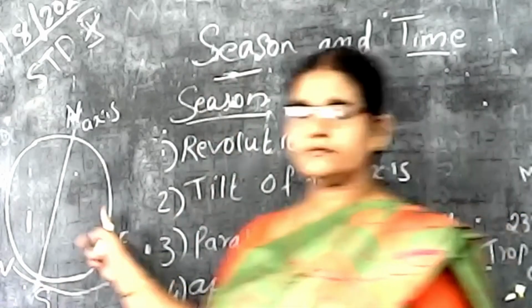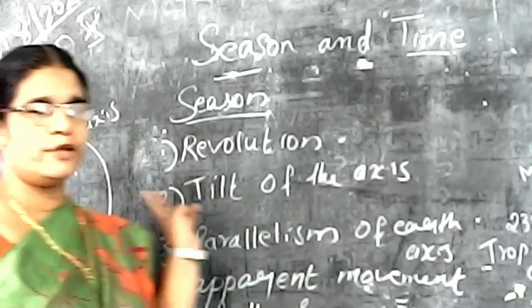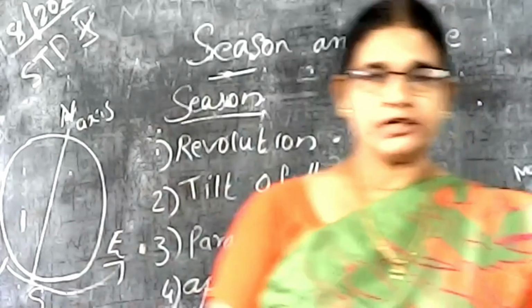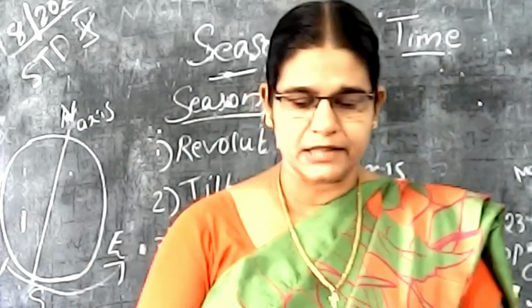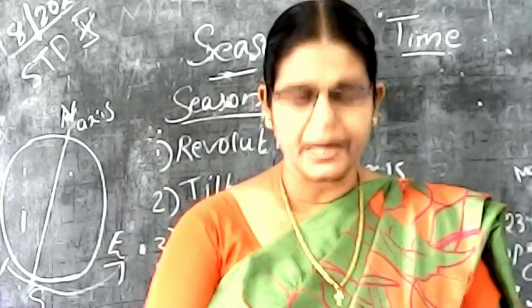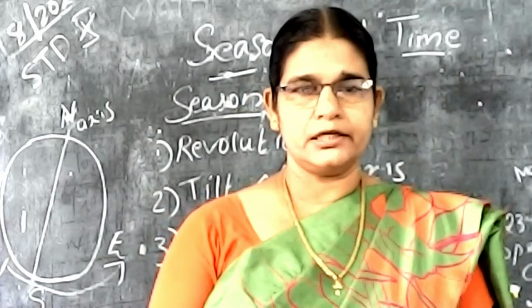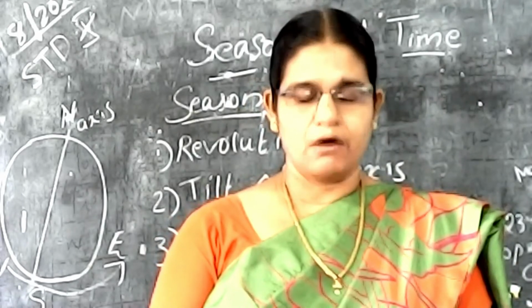Okay. Then the next motion of the earth is the revolution. What is the revolution? You also studied revolution in the smaller classes. Okay, all of you look at the screen. The earth revolves around the sun on its elliptical orbit.